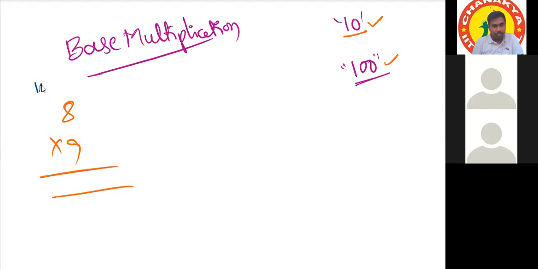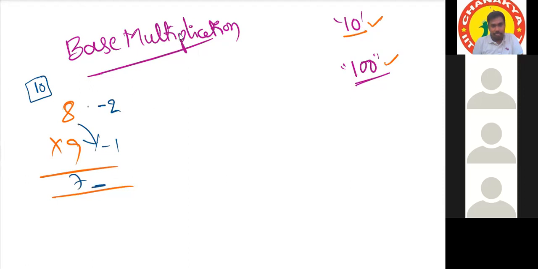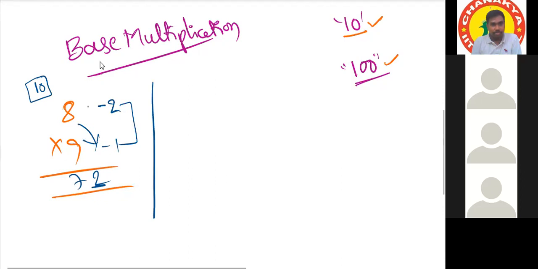Sir, here we can take the base as 10. 8 is 10 minus 2 and 9 is 10 minus 1. 8 minus 1 is 7, we can write 7. And 2 ones are 2. After that, we reserve one position, and that one position should be filled by 2 ones are 2. If the base is 100, then we need to reserve 2 places. Here both the numbers are below base.